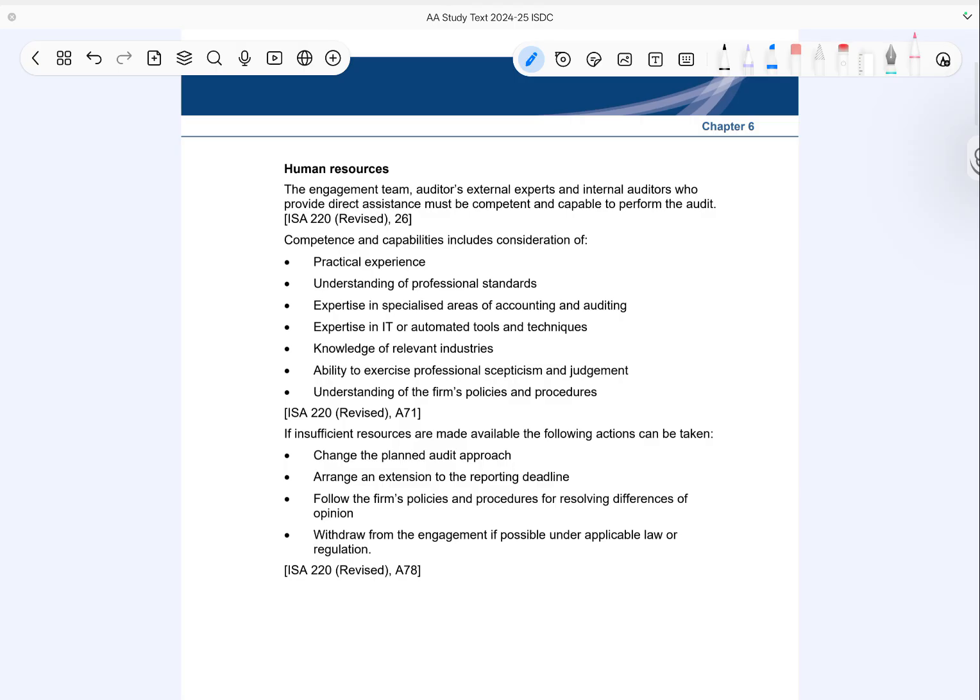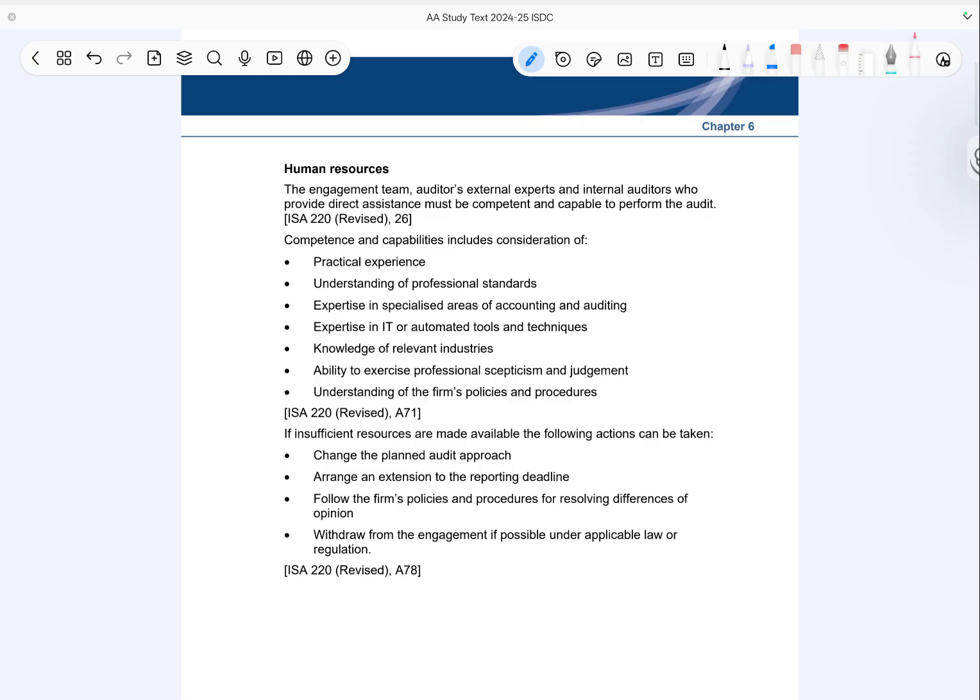It also includes expertise in specialized areas such as complex accounting or auditing issues. In today's environment, knowledge of IT systems and data analytic tools is also important. The team should also have an understanding of the client's industry. In addition, they must be able to apply professional skepticism and judgment throughout the audit. They should also be familiar with the firm's policies and procedures.